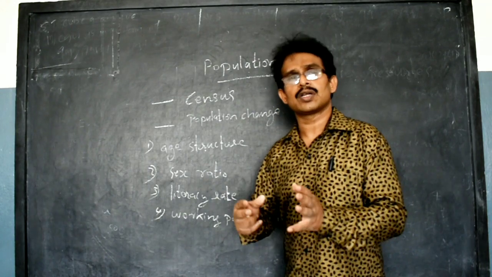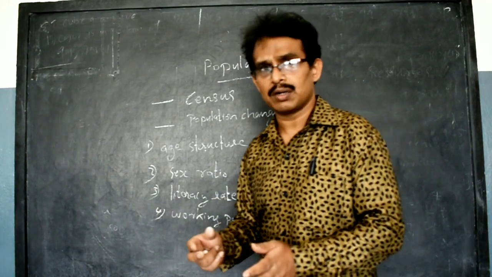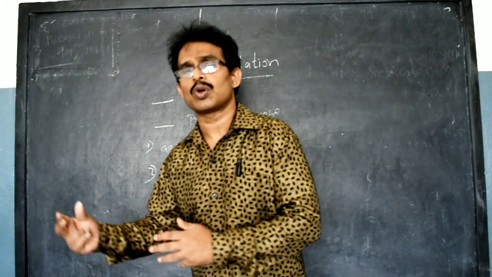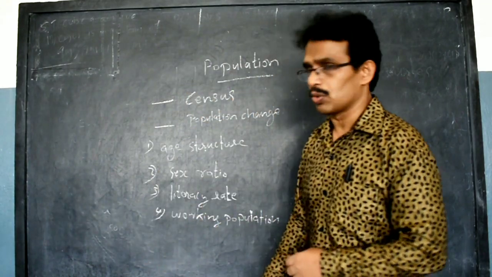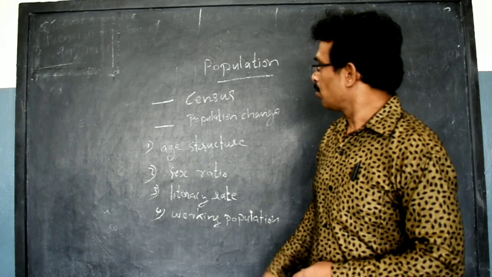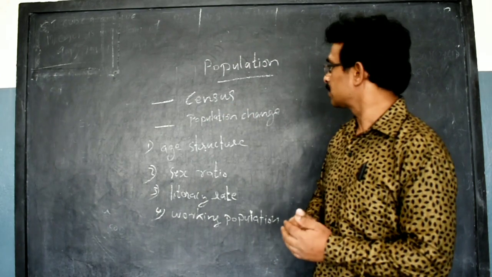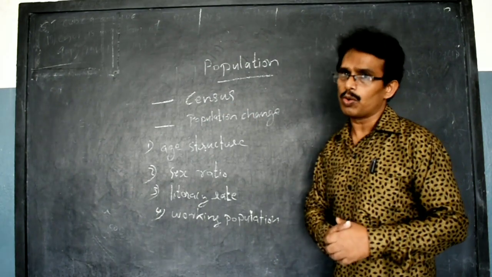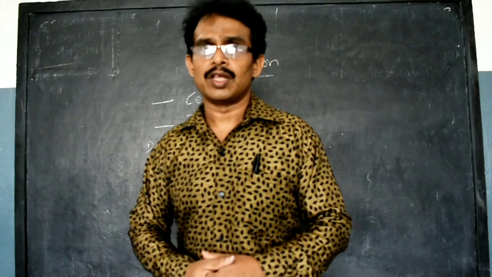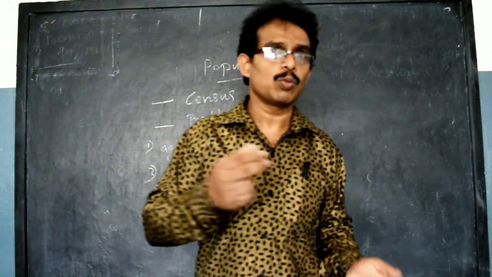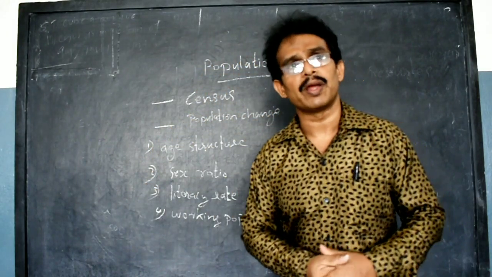How many people work in agricultural areas, and how many work in urban areas, is all shown by the working population. Then another important thing we can study in population is population change. How are populations changing? The important fact is that the change of population includes birth, death and migration.